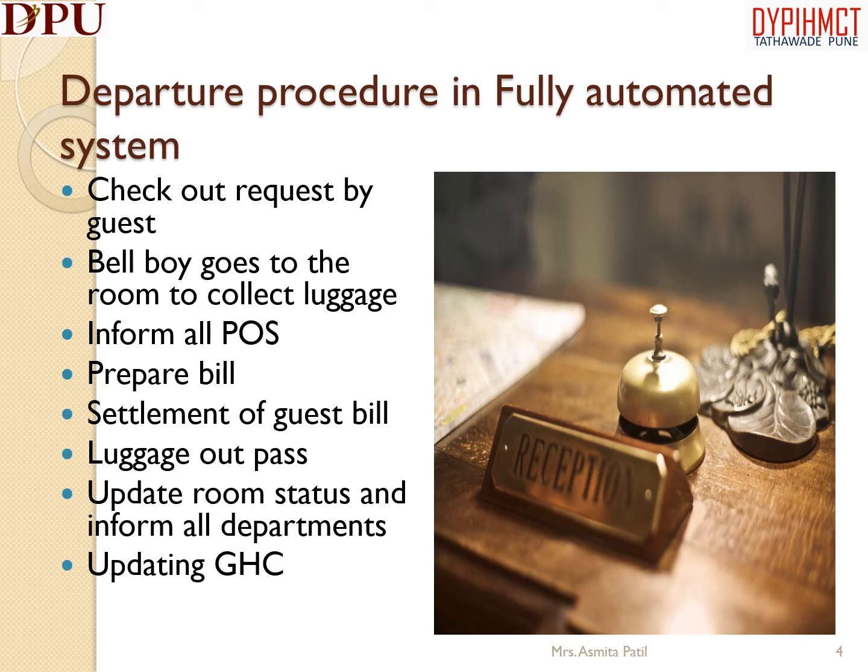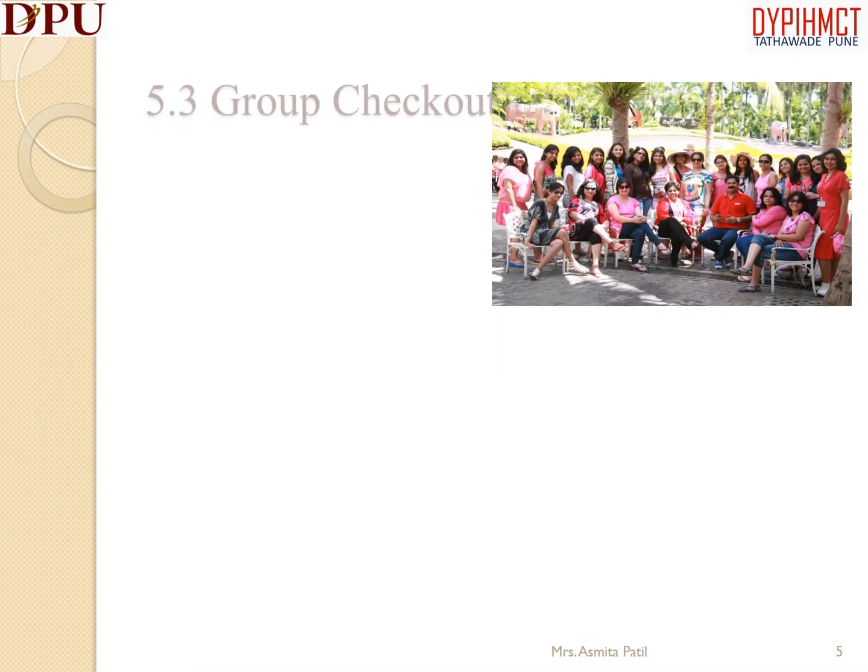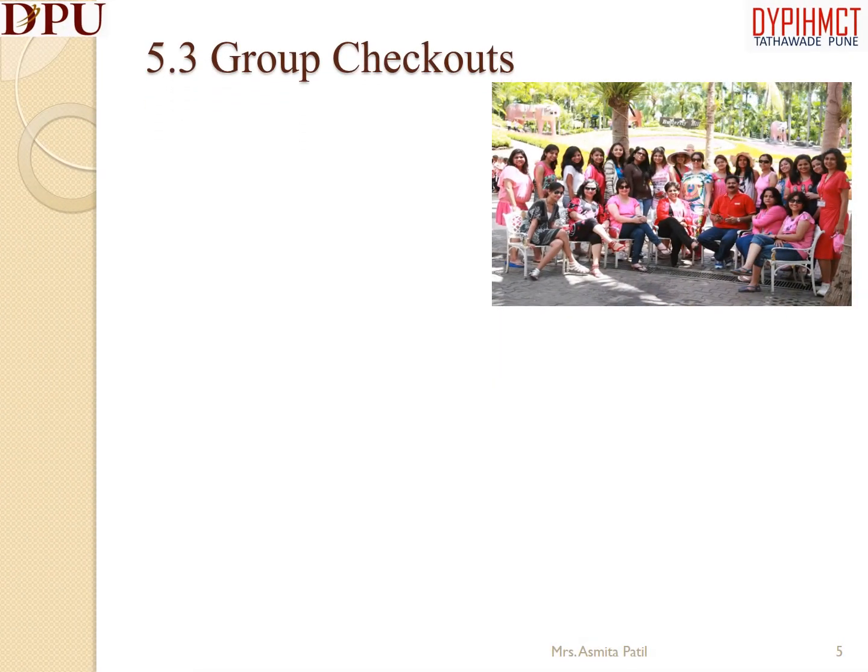The front desk communicates the checkout information to housekeeping and all the other concerned departments. The front office assistants update the following front office records. Current room status by removing name slip from the room rack at the information desk. Updating the guest history card. Let's see the method of group checkouts.